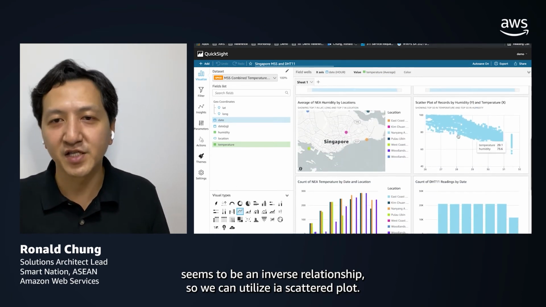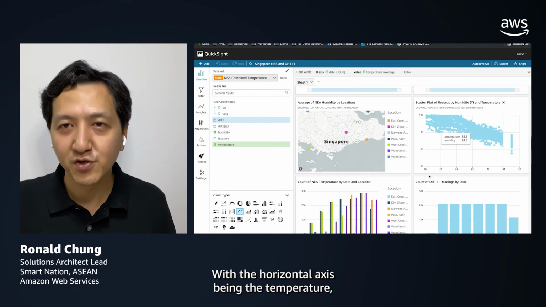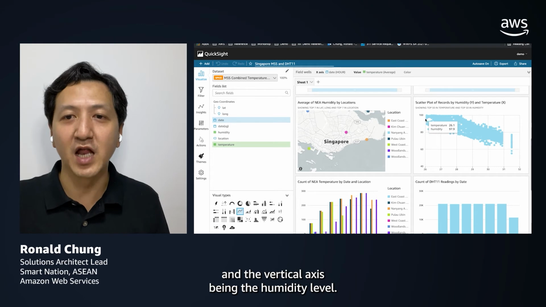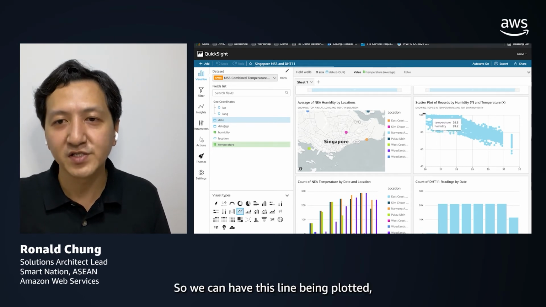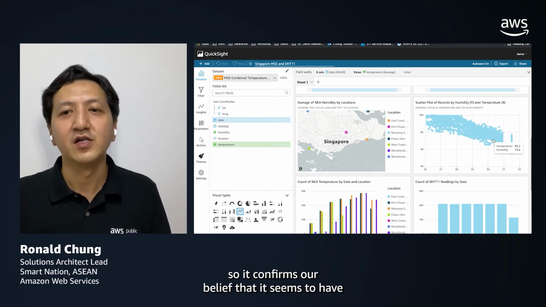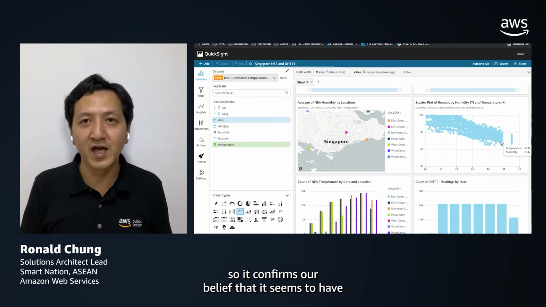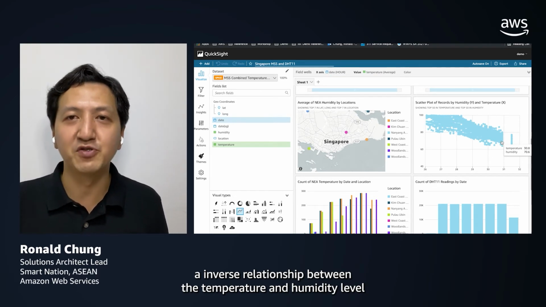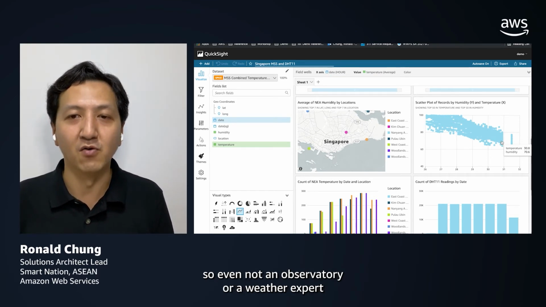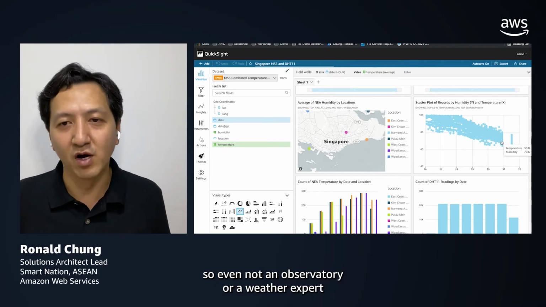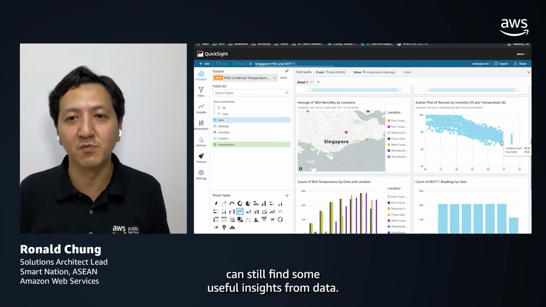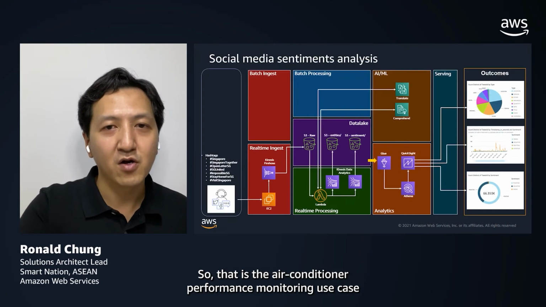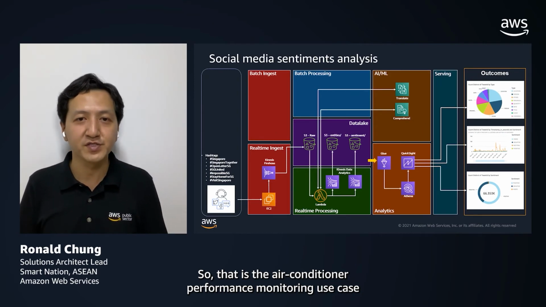So we can utilize a scatter plot with the horizontal axis being the temperature and the vertical axis being the humidity level. So we can have this line being plotted. It confirms our belief that there seems to be an inverse relationship between the temperature and humidity level. So even if not an observatory or weather expert, one can still find some useful insights from the data. So that is the air conditioner performance monitoring use case.